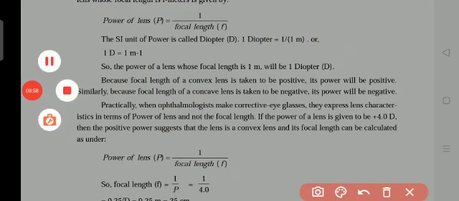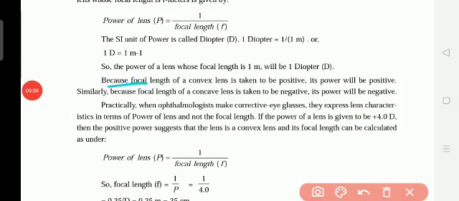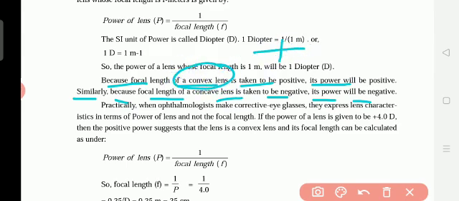Because the focal length of a convex lens is taken to be positive, its power will be positive. Similarly, because the focal length of a concave lens is taken to be negative, its power will be negative. So a convex lens is always positive. Why?